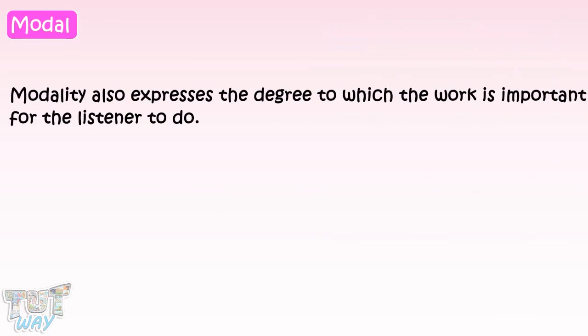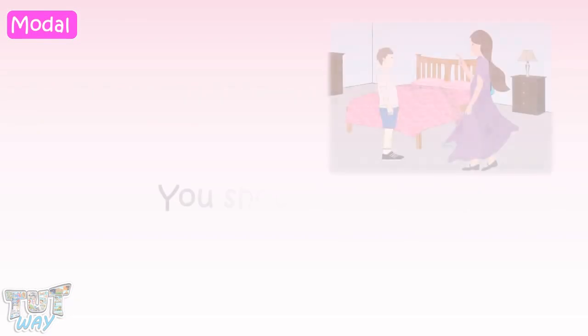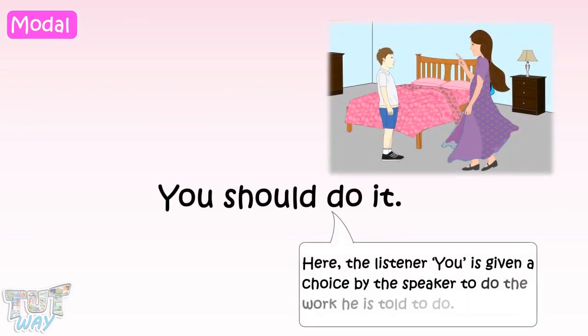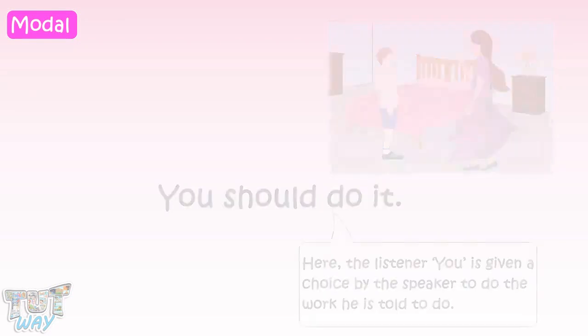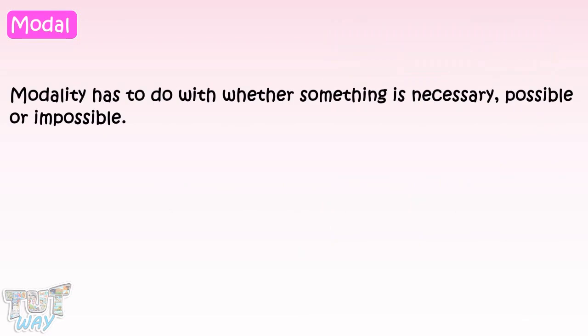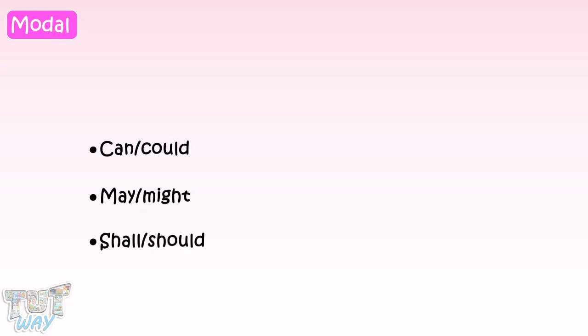Modality also expresses the degree to which the work is important for the listener to do. You should do it. Here, the listener, you, is given a choice by the speaker to do the work he is told to do. Modality has to do with whether something is necessary, possible, or impossible. These are the modals used to express modality in the English language: can, could, may, might, shall, should, will, would, must, had to.